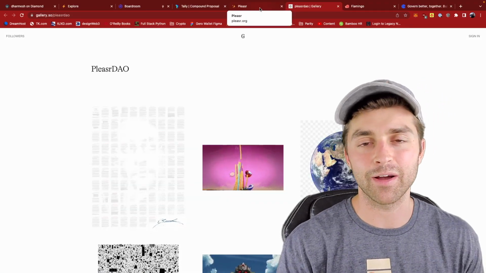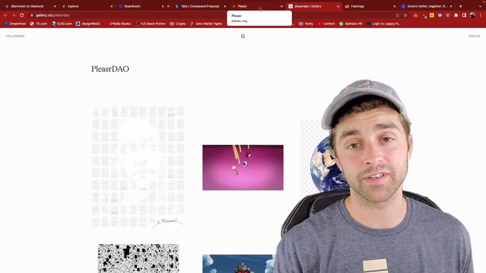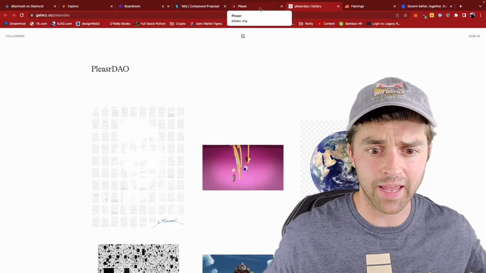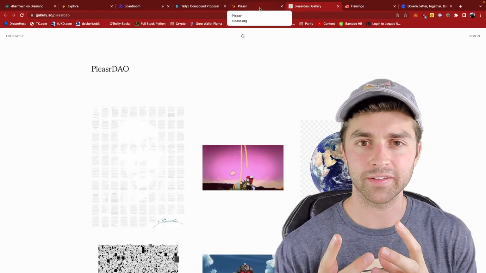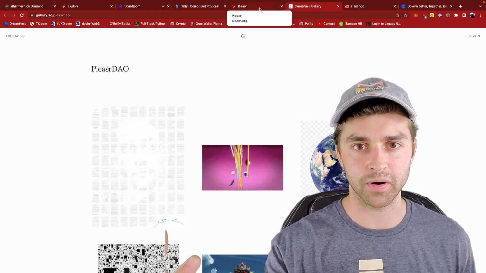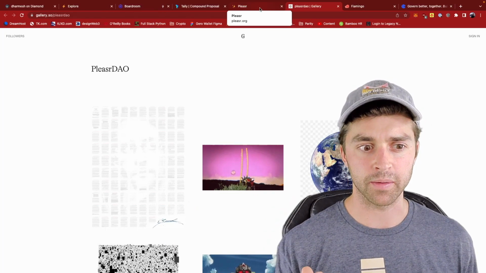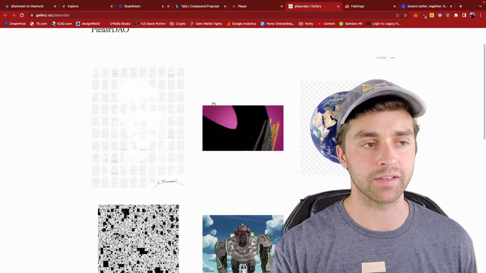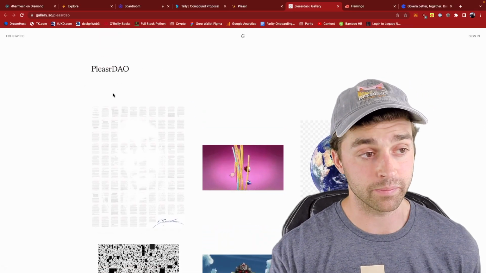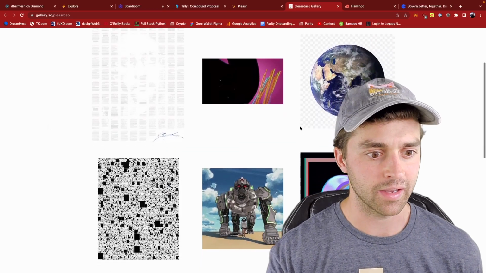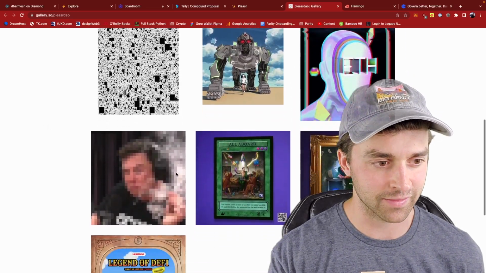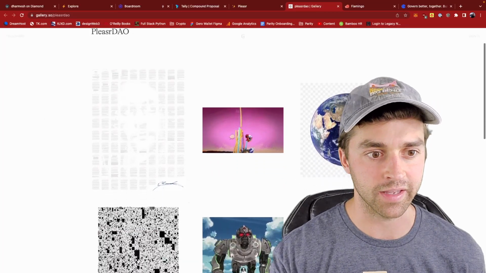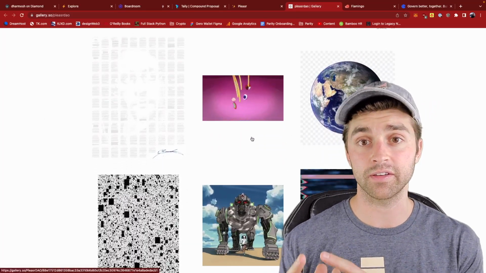Okay, the next type of DAO I'm going to talk about is an investor DAO or a venture DAO. So an investor DAO is about getting people to pool their funds together so that you can go out and turn a profit for the DAO. A big, really popular use case for an investor DAO is buying NFTs. So PleasrDAO is a big investor DAO in crypto media, and they have bought a lot of really expensive NFTs here. And you can see this is the PleasrDAO NFT gallery. These are NFTs that the DAO owns.